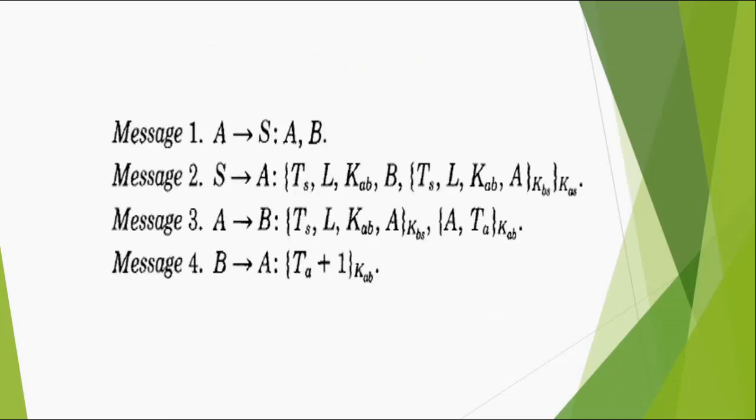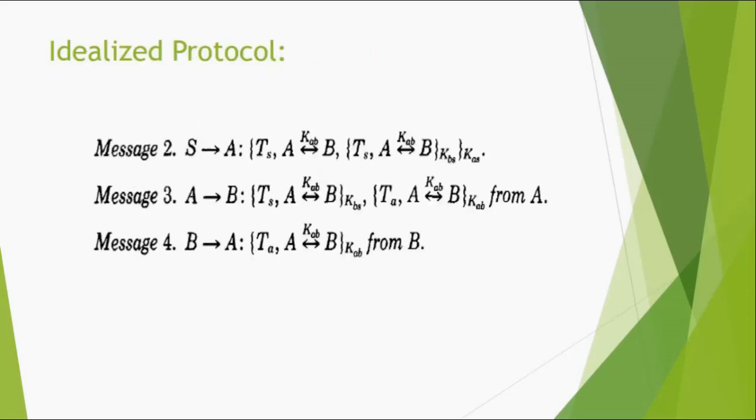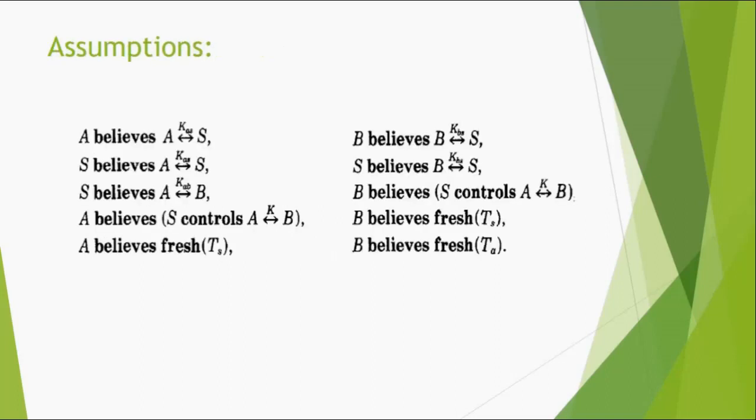So here are the messages I have discussed already. Before analysis, we have the idealized protocol for message 2, message 3 and message 4.